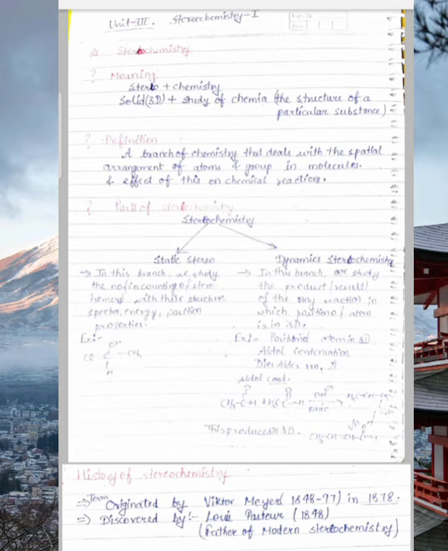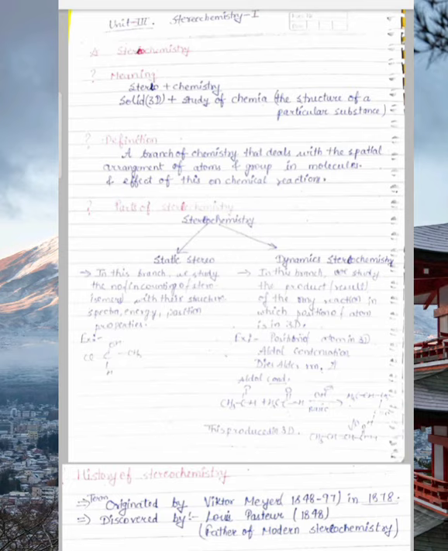So the definition of stereochemistry is that it is a most important branch of chemistry that deals with the arrangement of atoms and groups in a molecule, how they are arranged in space. It deals with the space arrangement of atoms and groups, the effect of these atoms and groups and their arrangements in a chemical reaction, and how to apply this in chemical reactions.